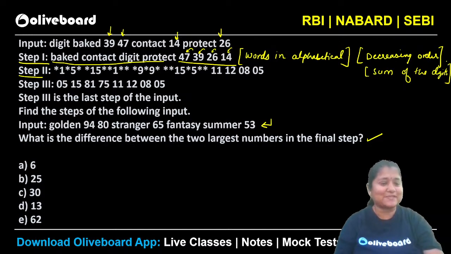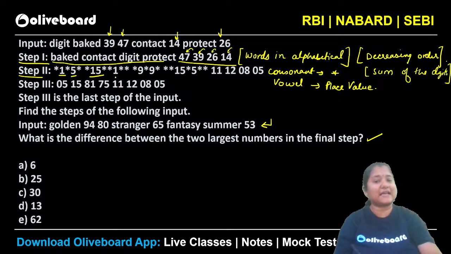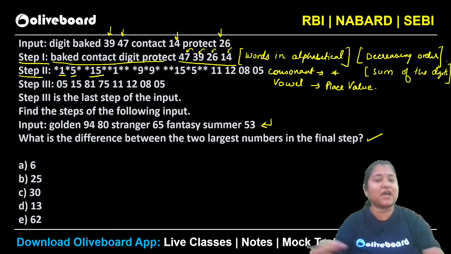Vowel coding. Absolutely, that is right, Manish. So what has been done here, you can see that the consonants are coded as asterisk, right? Every consonant has been written as an asterisk here and vowel as the place value. Vowel ka place value likha hai, isn't it? You can see A has been written as a 1, E has been written as a 5, O has been written as a 15, isn't it? So consonants are written as asterisks and vowels have been written down as their place values, isn't it? I hope this is clear. Consonant has been taken as star.